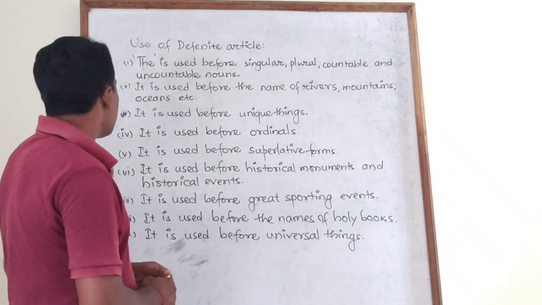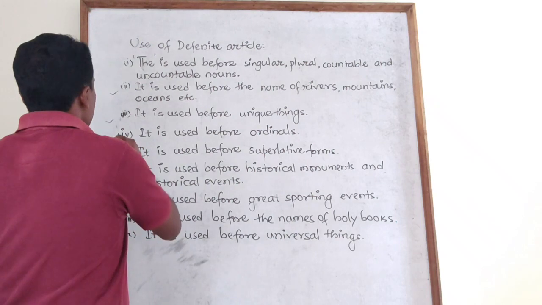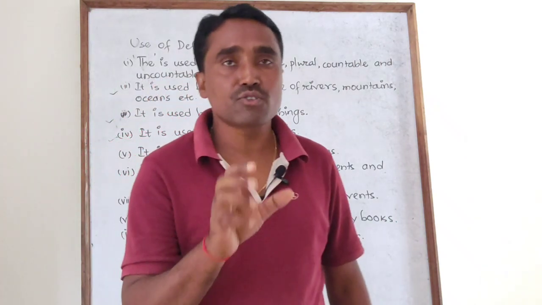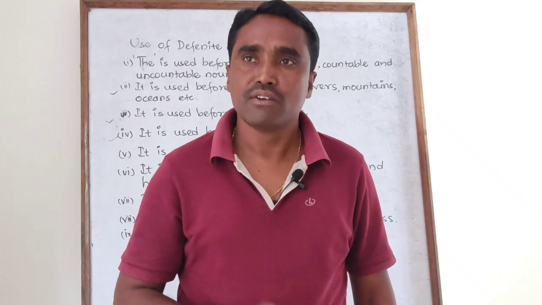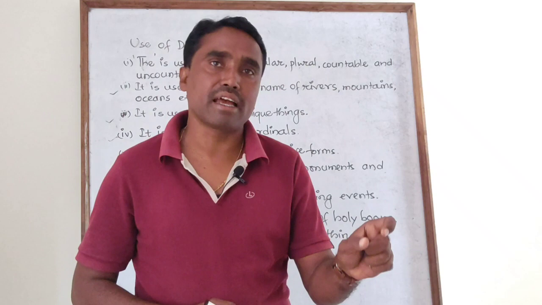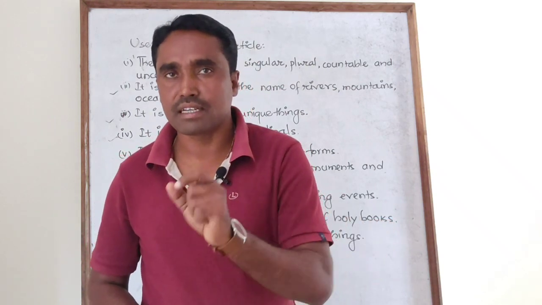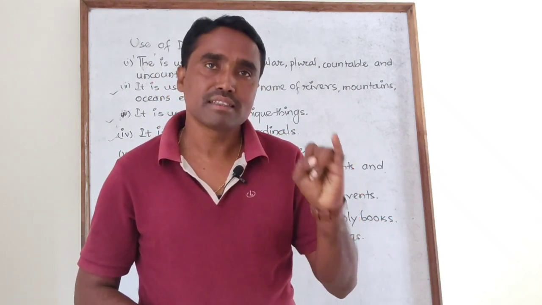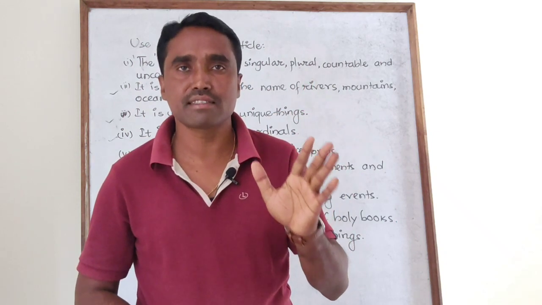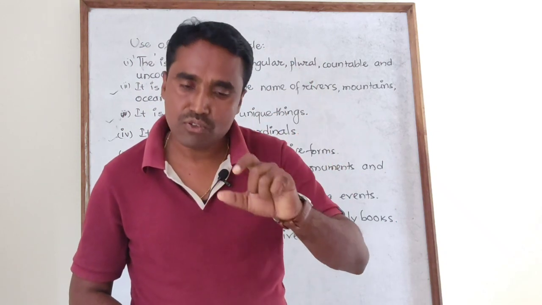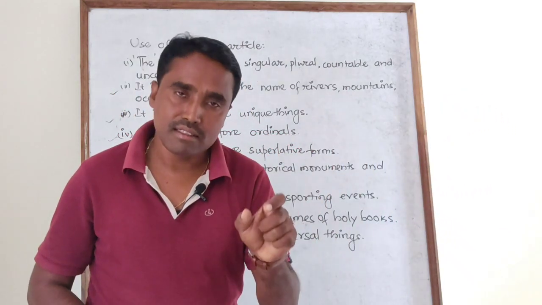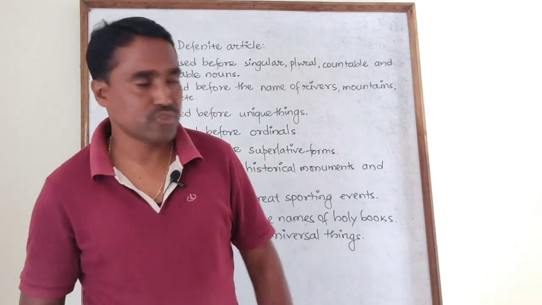Okay, come to the fourth point, that is it is used before ordinals. Now the question is, what are ordinals? For example, I would like to say he is the first man to achieve such a thing. The first, the second, the third, the fourth, the fifth, the sixth, the 10th, the 15th, and so on. These are called ordinals. Before ordinals, "the" should be used.